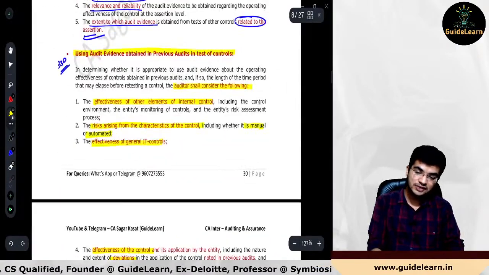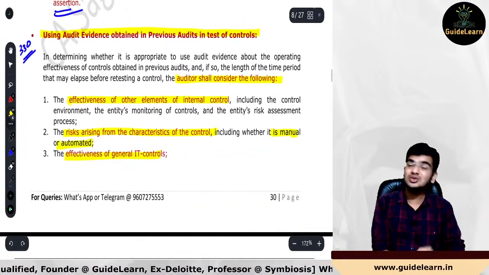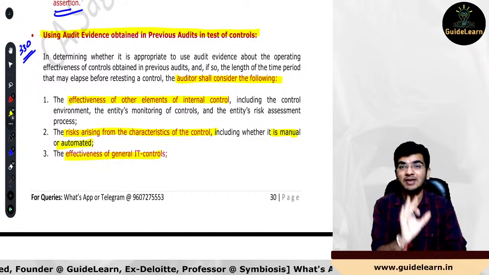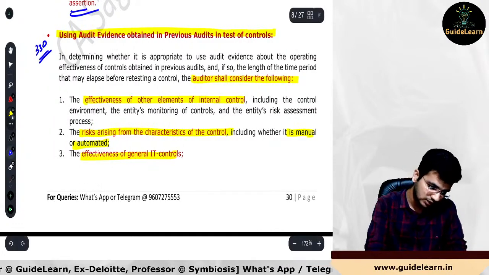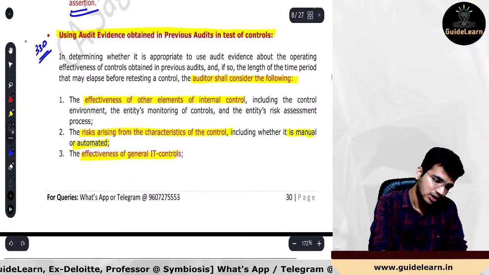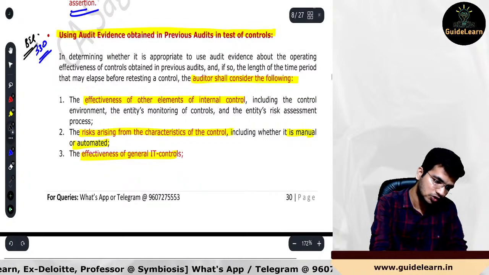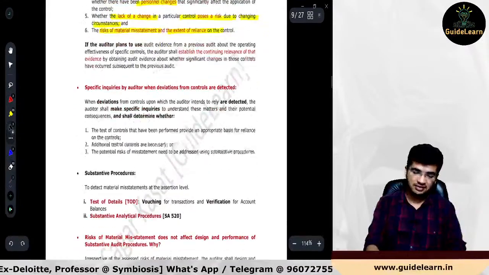Based on all these 6 factors, you are going to determine whether to use the previous year audit evidence obtained while performing the operating effectiveness of controls. So mark this one again as an important one for your examination. Okay, very, very important.